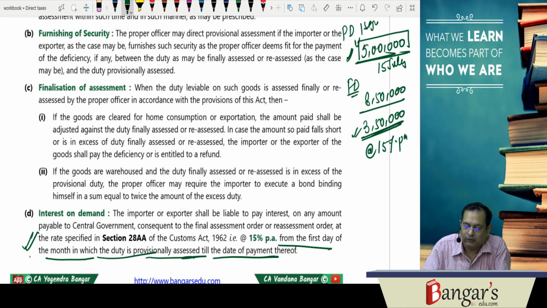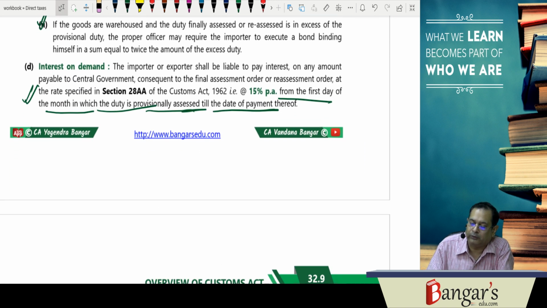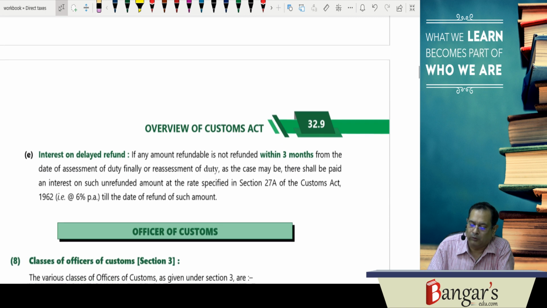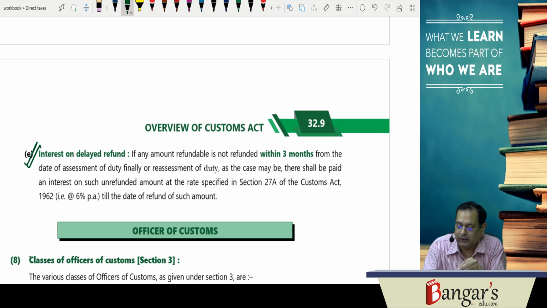And in case you want to deposit the goods in the warehouse, you will be required to deposit a bond of, basically if the warehousing bond is of, say, thrice the amount of the duty. Then if provisional duty paid is more than the final duty, you will be entitled to a refund. And if the amount is not refunded within, say, 3 months, then interest will be paid at the rate of, say, 6% per annum.